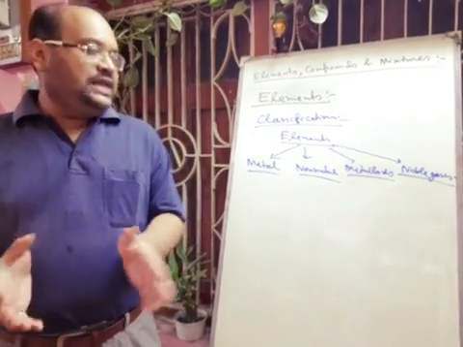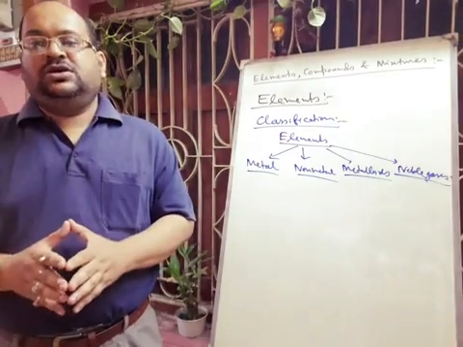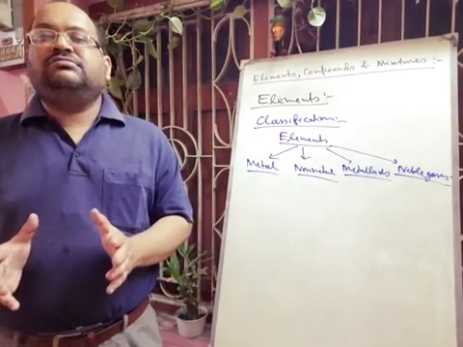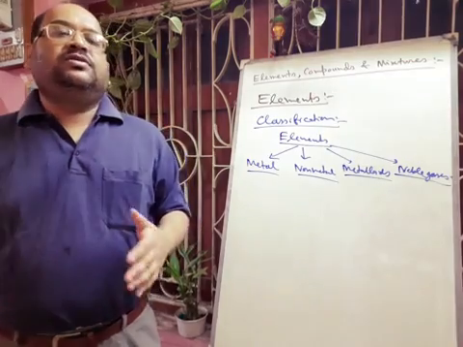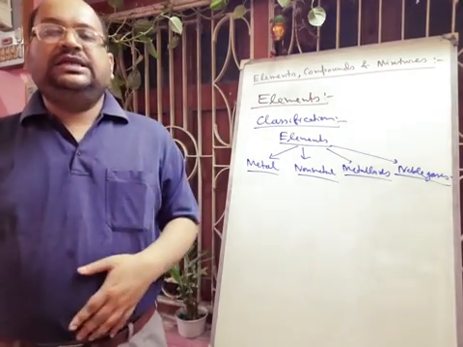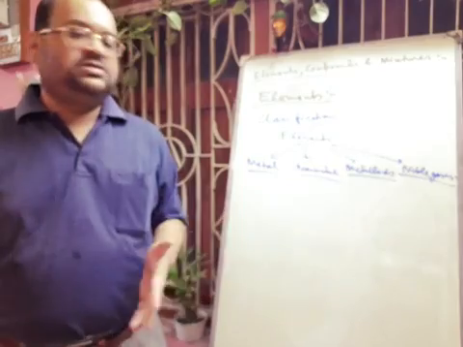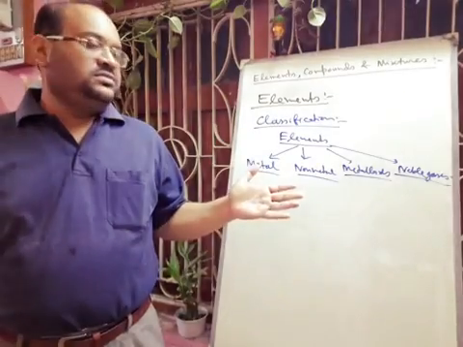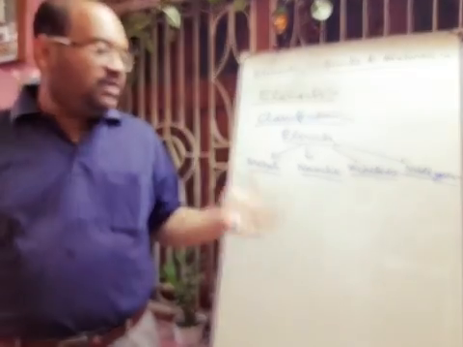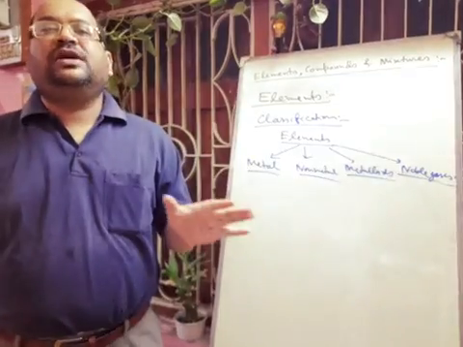Next, non-metals. Non-metals are elements which are bad conductors of heat and electricity, and they do not produce a metallic sound. The number of non-metals is very small compared to metals.